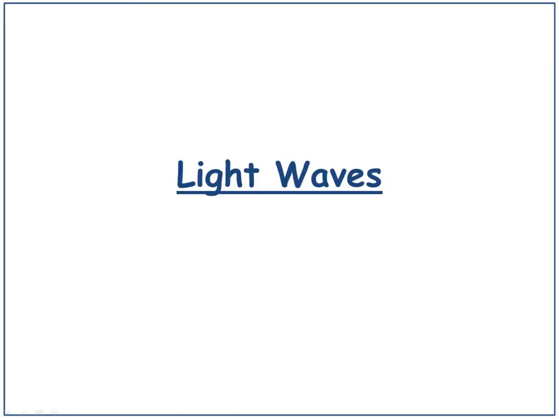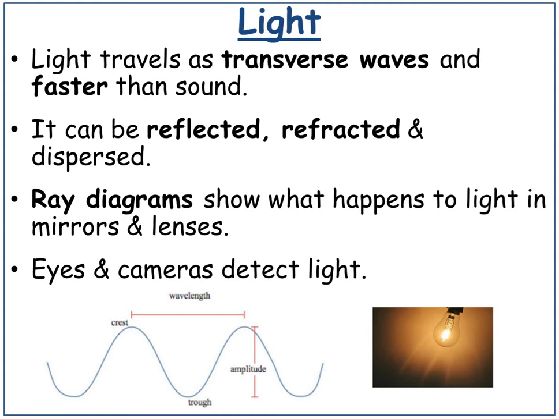Light waves. Light travels as transverse waves and is faster than sound. It can be reflected, refracted and dispersed. Ray diagrams show what happens to light in mirrors and lenses. Eyes and cameras are the things that detect light.